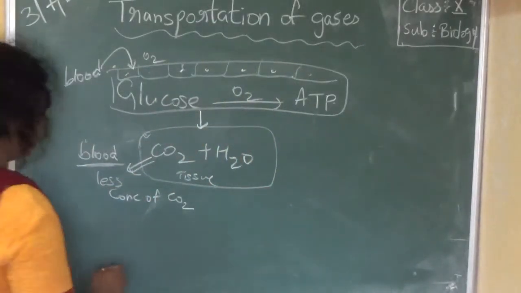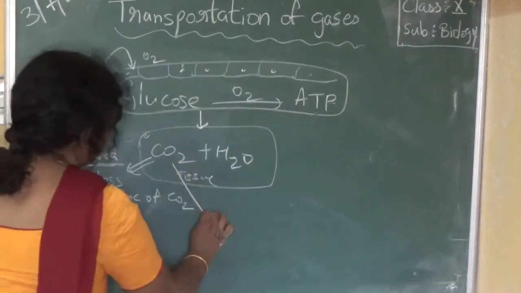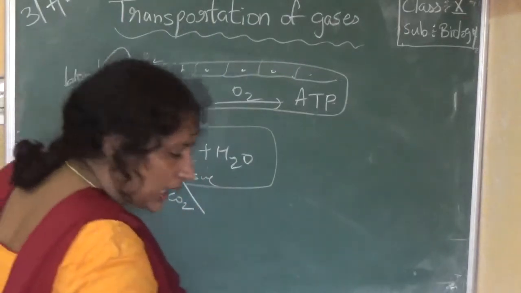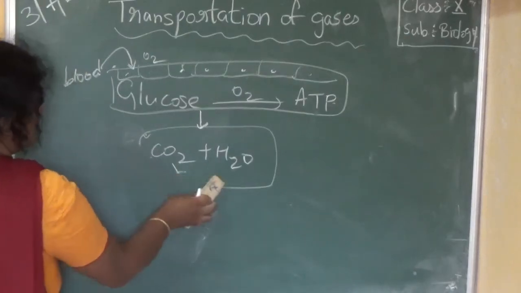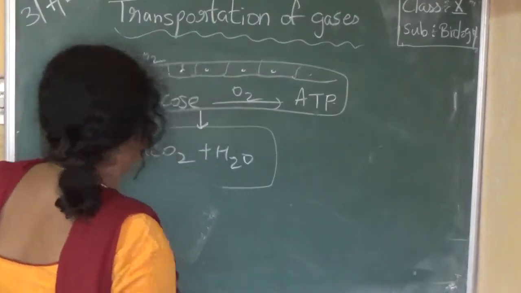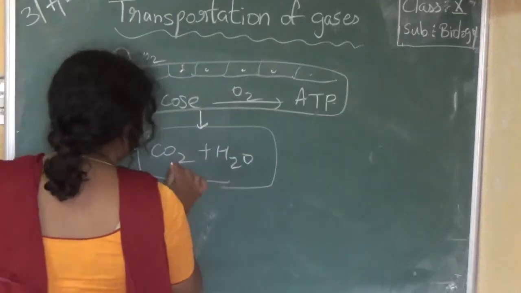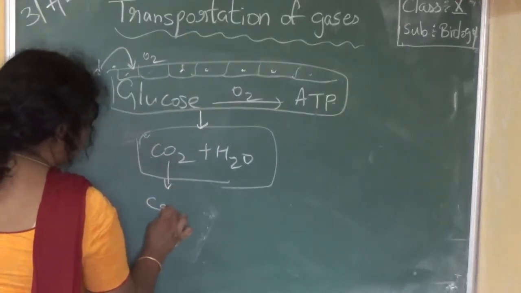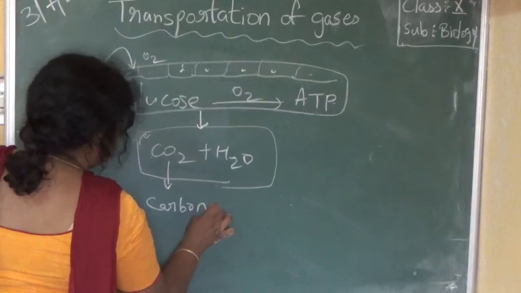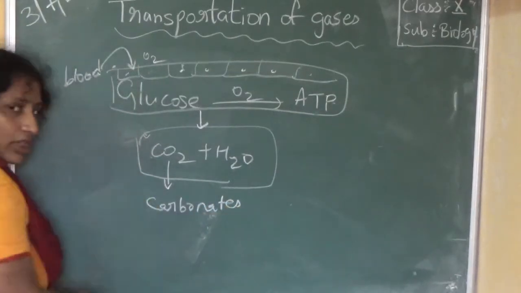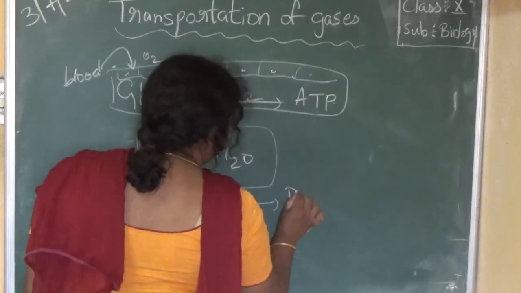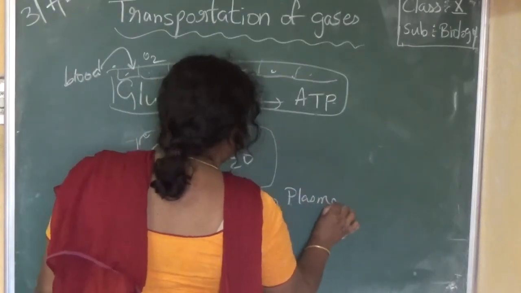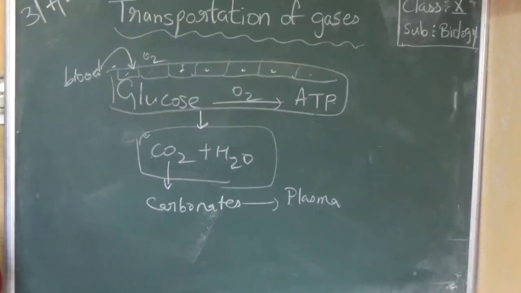The carbon dioxide is converted into carbonates in the blood, and they are dissolved in the plasma of the blood.